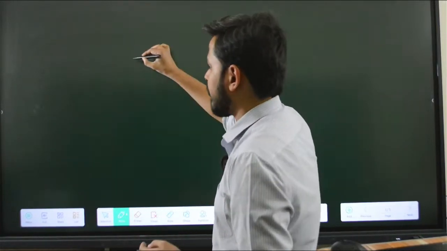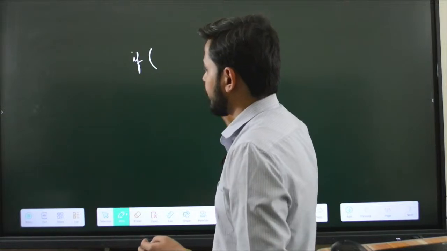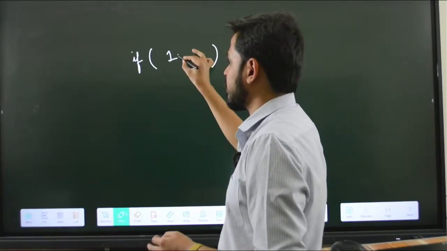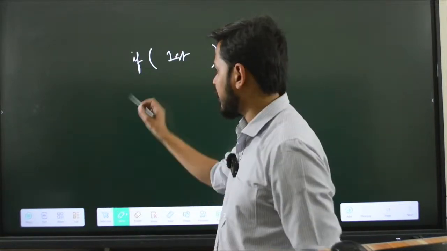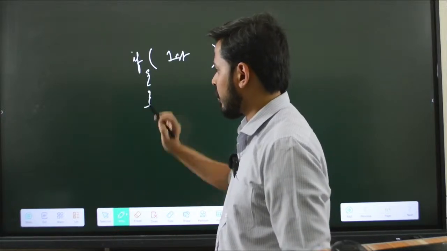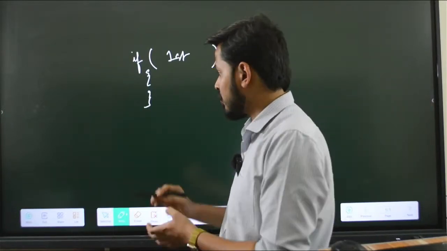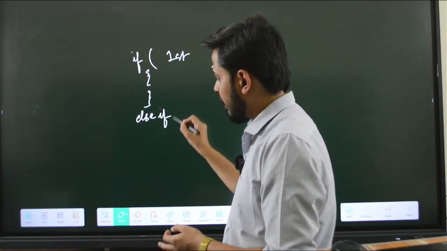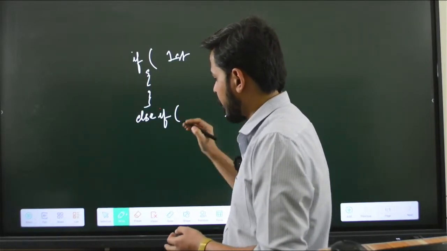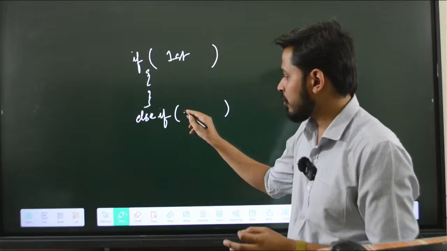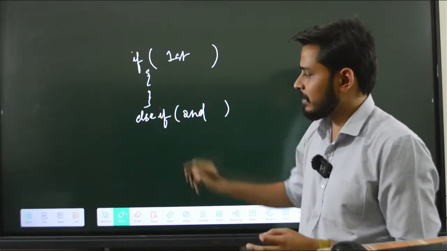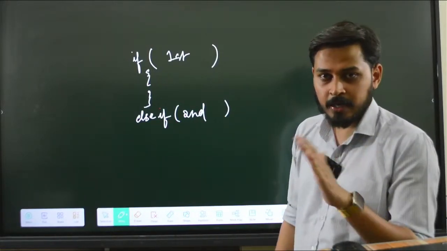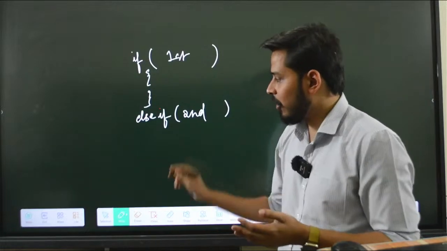What I mean to say is, first you start by writing the if condition, the first condition as usual. You will check if that condition is true, then that particular body will get executed. Now if I want to check another condition, I'll say else if, and I can now check that particular condition. So my second condition would be written inside else if. Okay, so else if, if you give if with else, now you can write the condition.